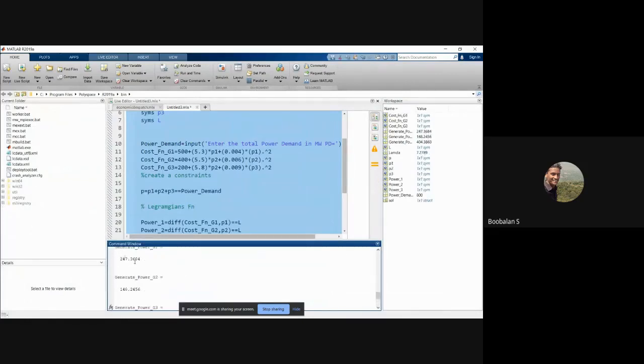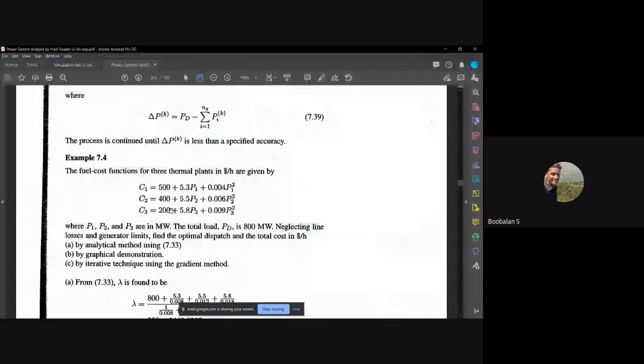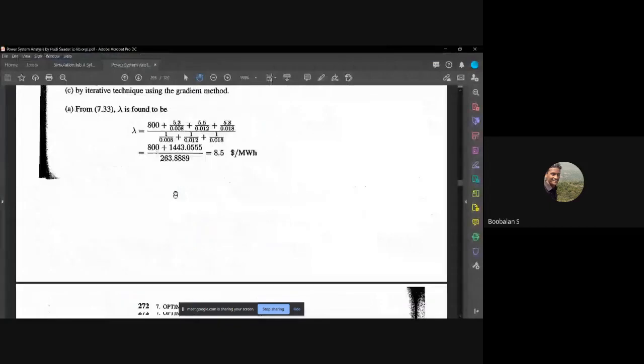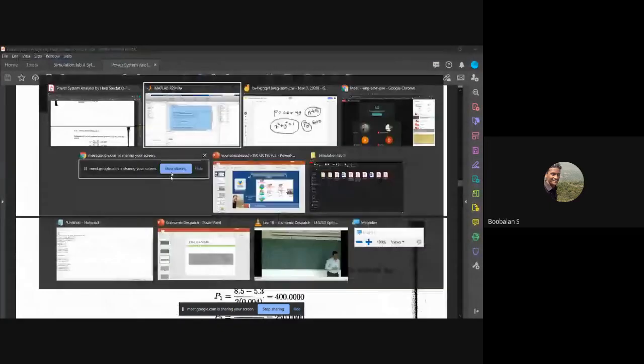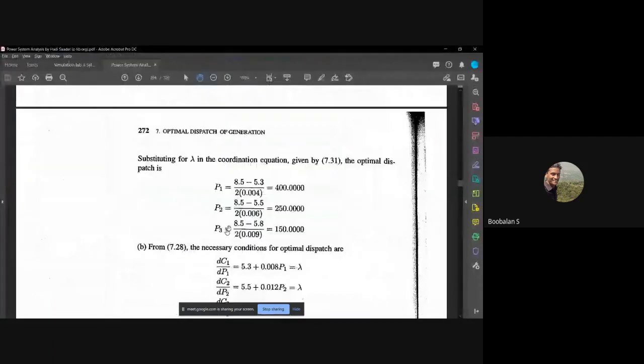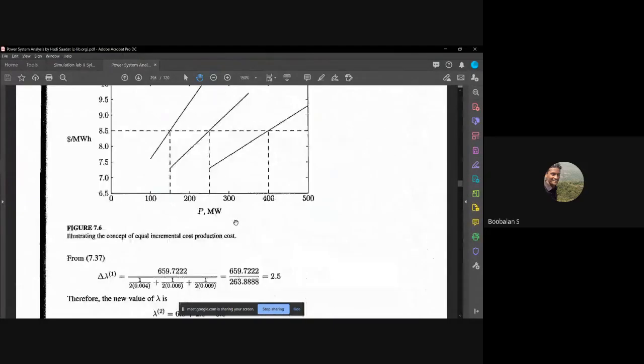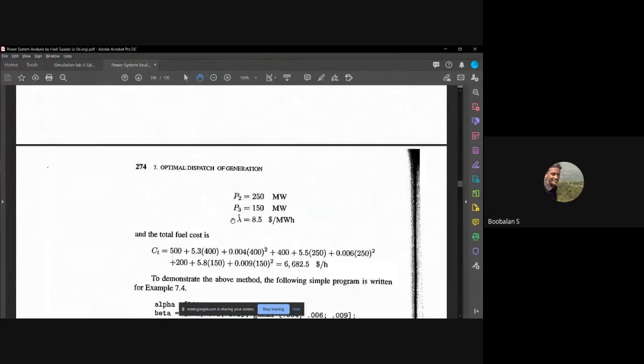So generated 1 is 247 megawatt, generated 2 is 148, generated 3 is 404. We'll check it against the textbook, right? So lambda will be 8.5, but 7.278 we are actually getting. We'll see. This is an iteration thing. I think the iteration should come out as 400, 250, 150. I think we'll see the final answer here.